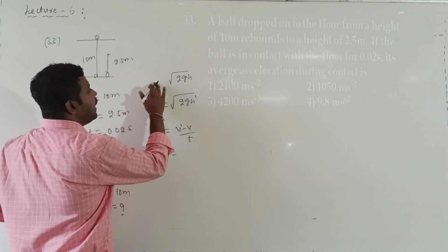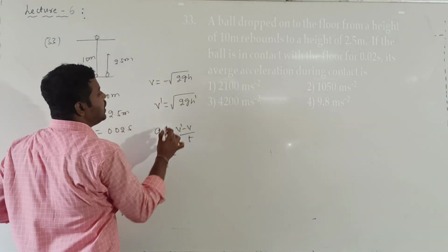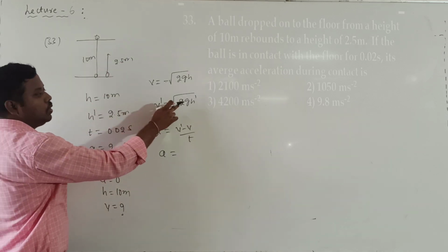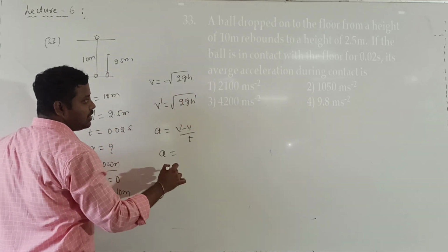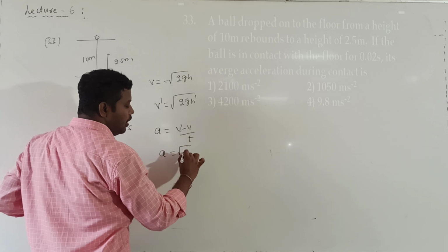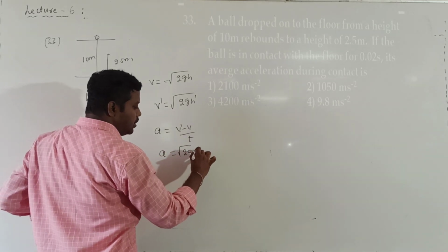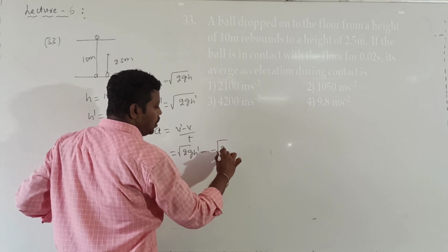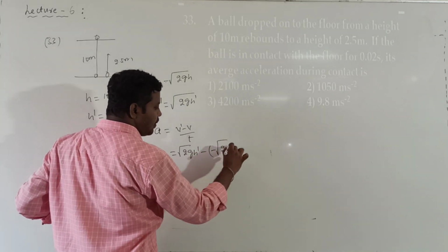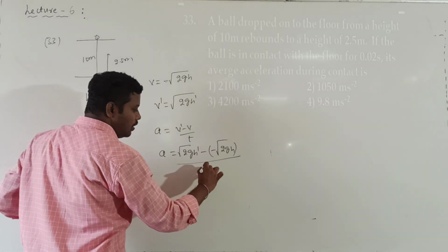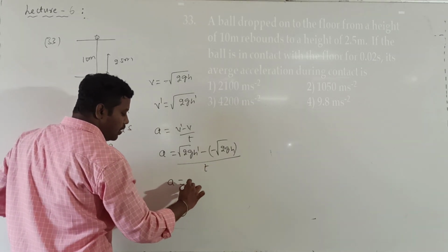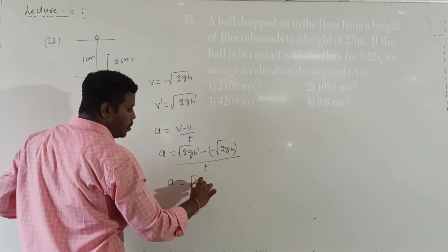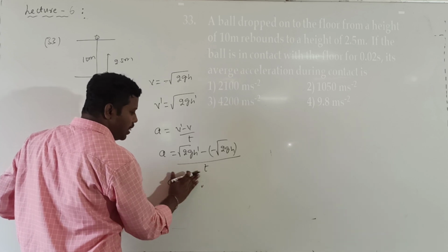V value I will take as V is equal to minus root 2gh, and V dash is equal to plus root 2 g h dash. Then the answer is given by root over 2 into g into h dash minus of minus root over 2 into g into h, divided by the t value. Then what will we get? I can take the common root 2g, or otherwise I will substitute the value.